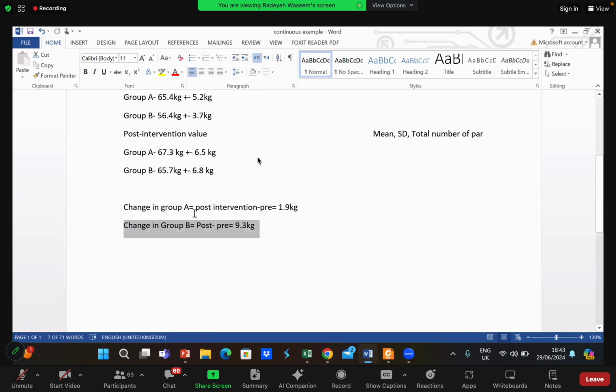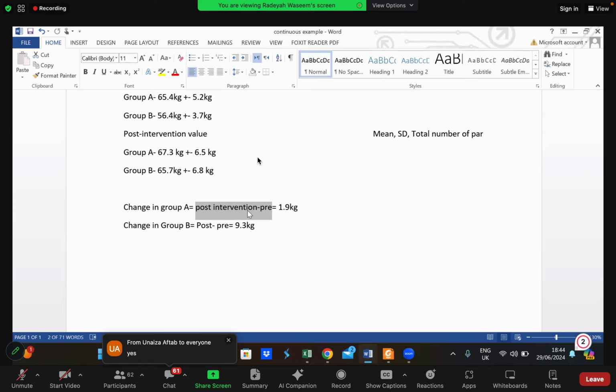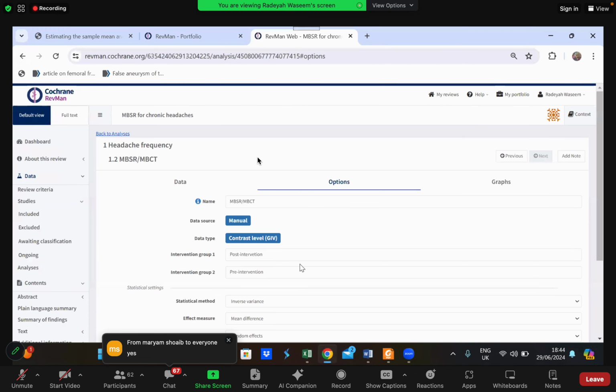You guys remember this example I told you, that to calculate the change in the mean, the formula we use is post intervention minus pre intervention. You guys remember this? Guys, keep responding to me. I told you guys that it is always post intervention minus pre intervention, right? That is exactly what we're going to do over here by using this calculator. Intervention 1 will be post-intervention, intervention group 2 will be pre-intervention. Remember, this will always remain like this. If you're using RevMan to calculate this change in mean, these things will always remain the same.